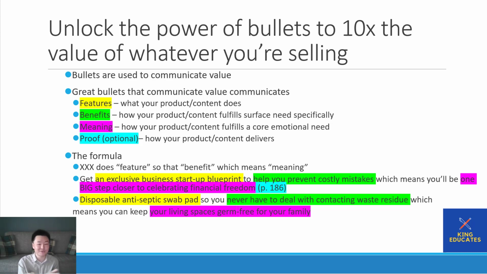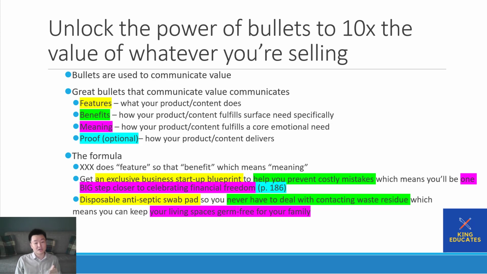Right? It's 60 pages. They don't care. They care about the benefits. They care about what's in it for me, right? It's 60 pages, so what? It's 60 pages, so it can be easily carried. It's lightweight. That's a benefit. Cool, right? How does your product and content fulfill that service need specifically?